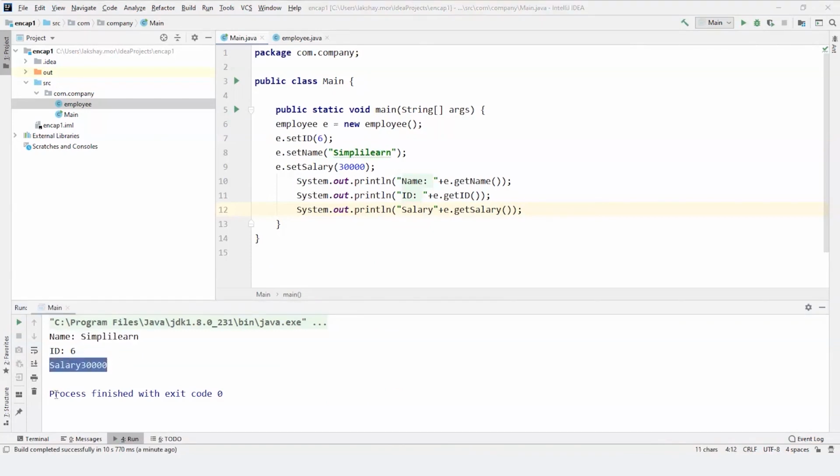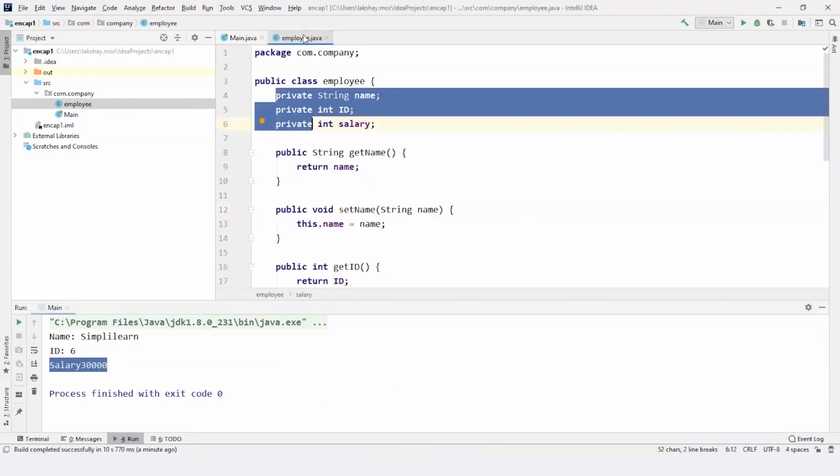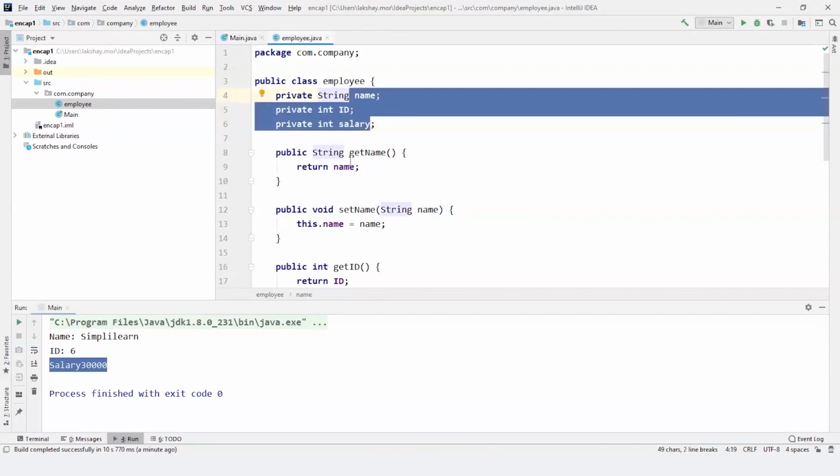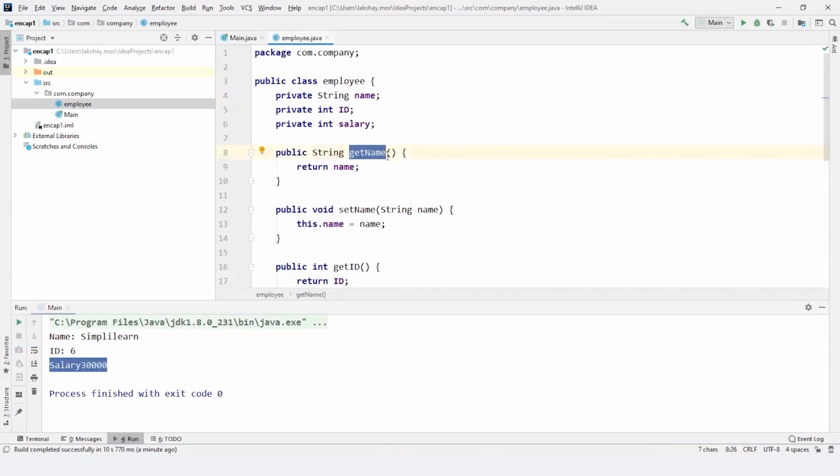So I hope you understood the concept of encapsulation. The main concept of encapsulation is that all the variables can be accessed through methods. For this we use getters and setters that are inbuilt functions in IntelliJ or NetBeans or Eclipse.